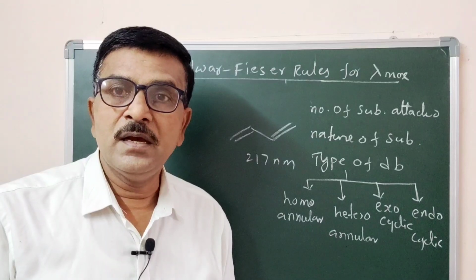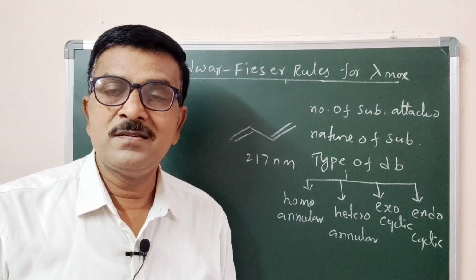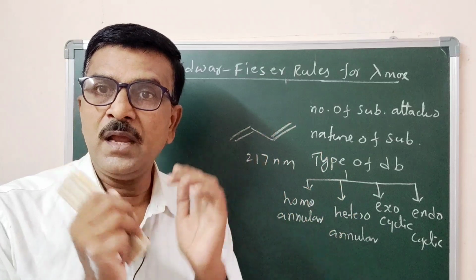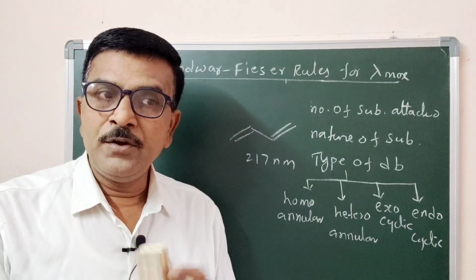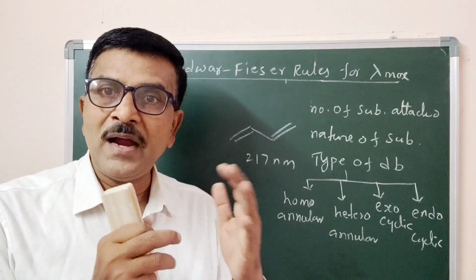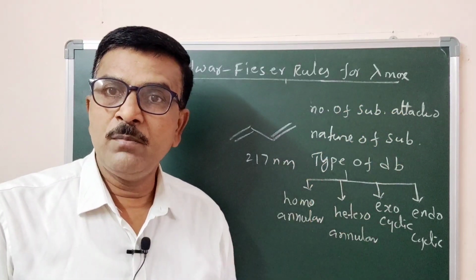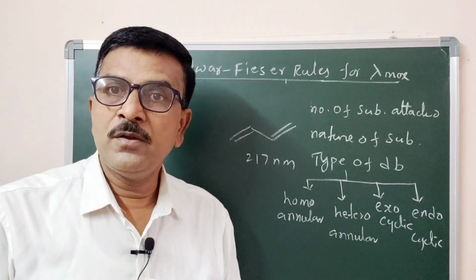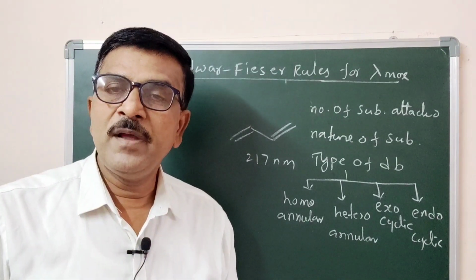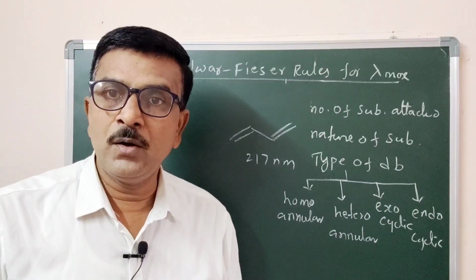Then you will get the absorption maxima of our molecule. Are you following? A simple concept derived by Woodward and Fieser rule. Simply you take a molecule and you fix the basic value 270 nanometer, and then you add the effect of the substituent, type of substituent, nature of the double bonds existed in your molecule selected. Then you will get the absorption maxima of the molecule. These are called as Woodward and Fieser rules.